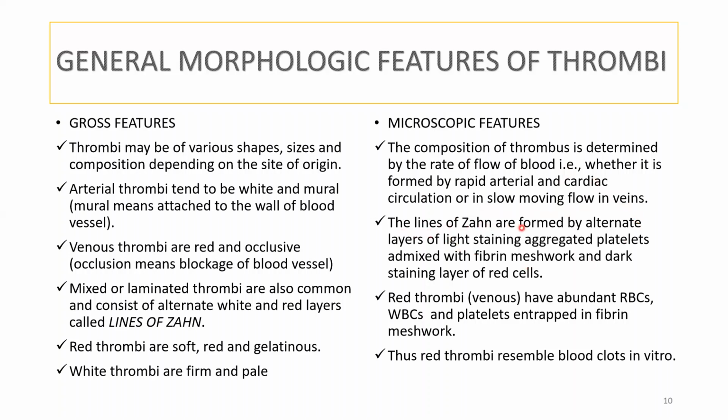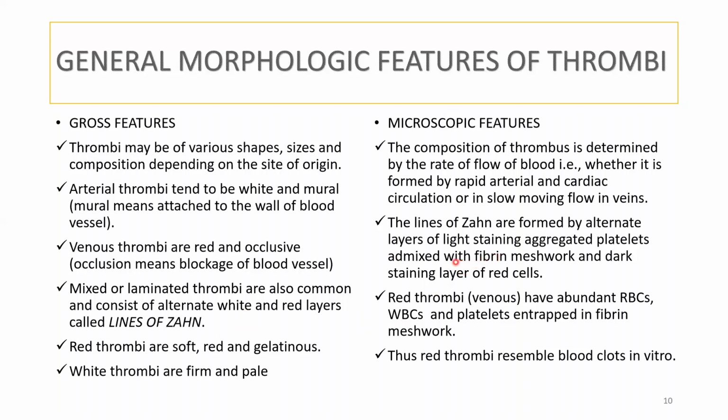The lines of Zahn are formed by alternate layers of light staining aggregated platelets admixed with fibrin meshwork. Here we saw the lines of Zahn, found in the mixed thrombi. We saw that it was formed by white and red layers.